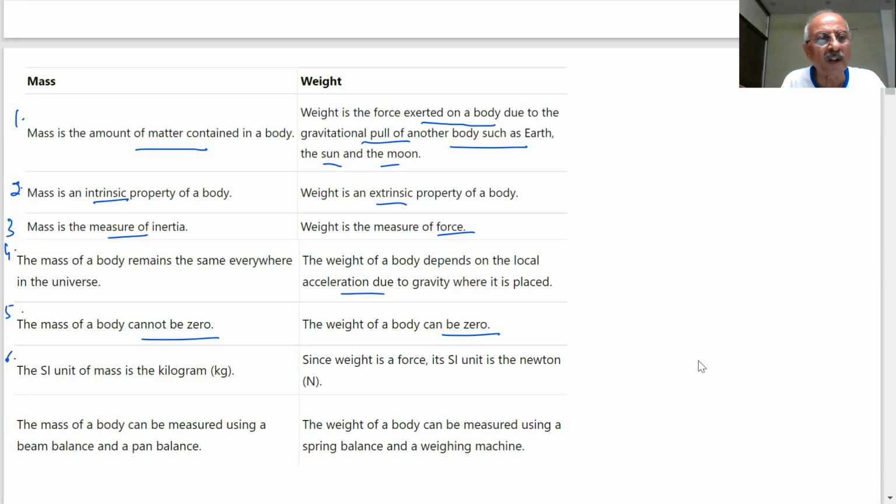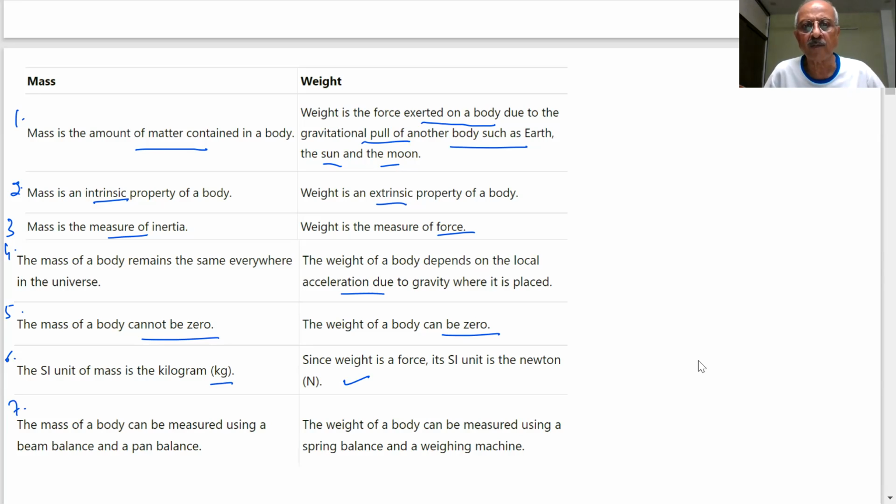The SI unit of mass is kilogram. SI unit of weight is Newton, as it is a force. Mass of a body can be measured using beam balance and pan balance. Weight of a body can be measured using spring balance and weighing machine. So these are important points, student. Note down all these points, the difference between mass and weight.